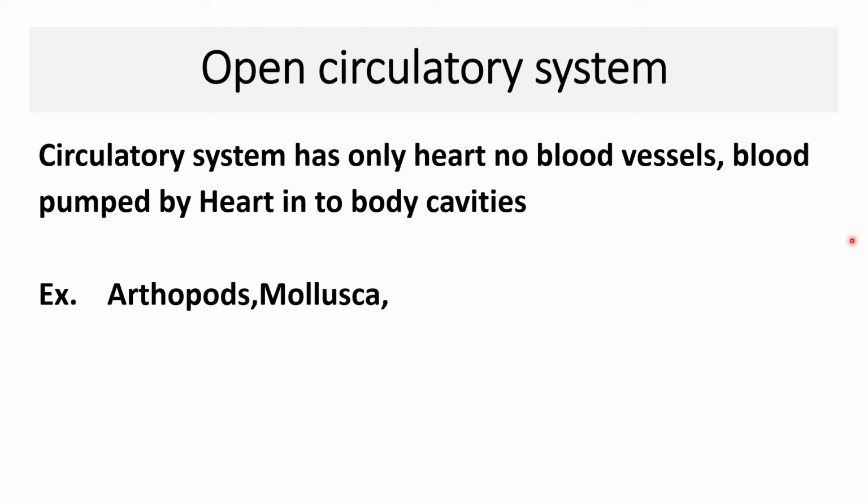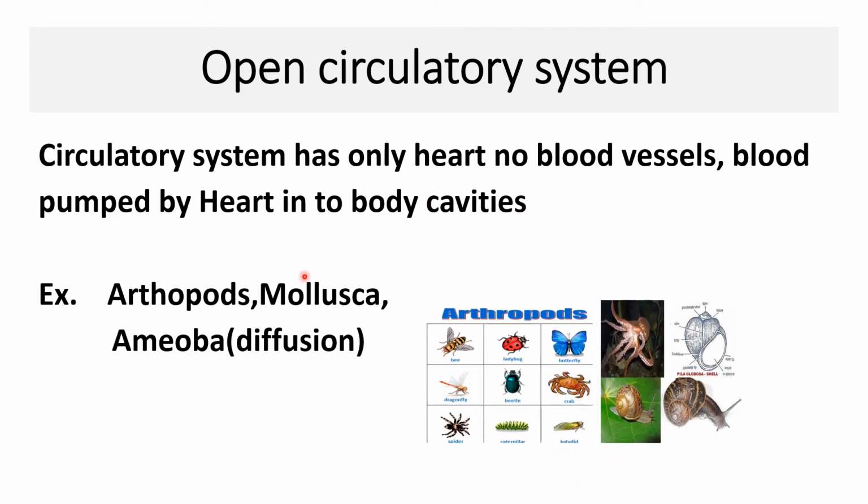Circulatory system consists of heart, blood vessels and blood, but in lower animals like arthropods, which are insects, and mollusca, these animals have only a heart but no blood vessels. The heart pumps the blood into the body cavities. That's why this is the open circulatory system.